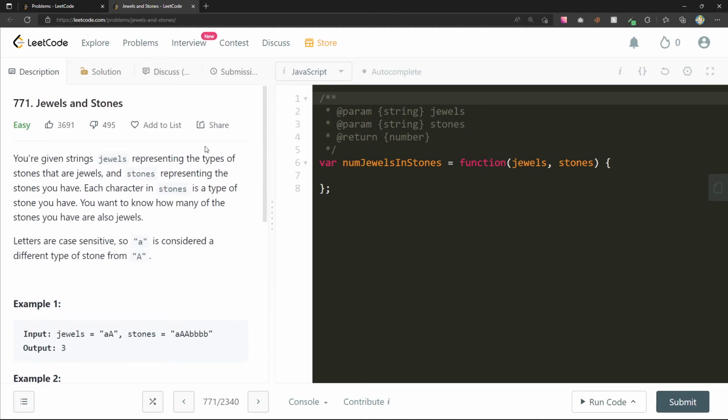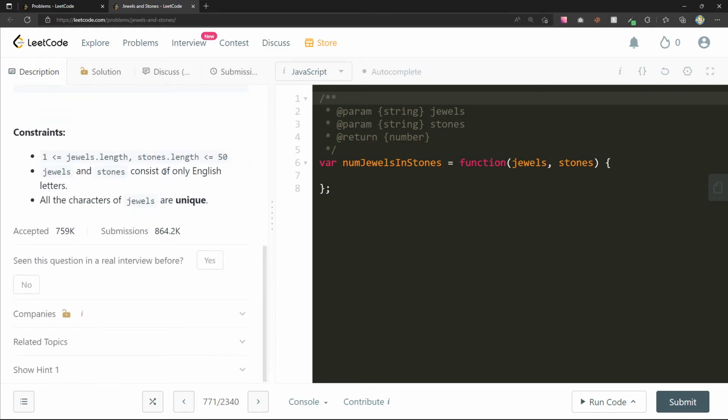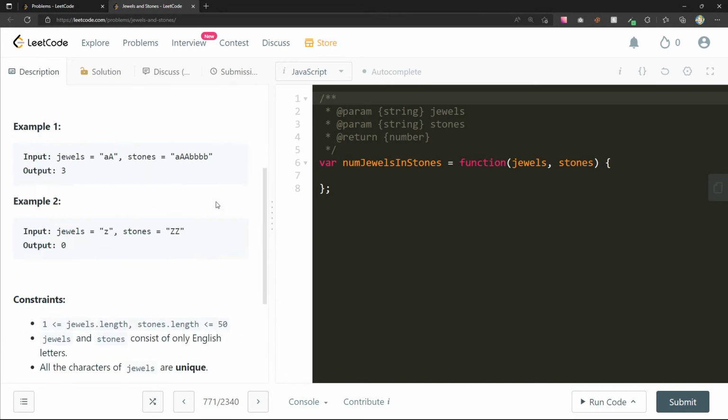You're given strings jewels representing the types of stones that are jewels and stones representing the stones that you have. Each character in stones is a type of stone you have. I want to know how many of the stones you have are also jewels. How many of the stones I have are jewels? Jewels length and stones length are at most 50, and they consist of only English letters. All the characters of jewels are unique.